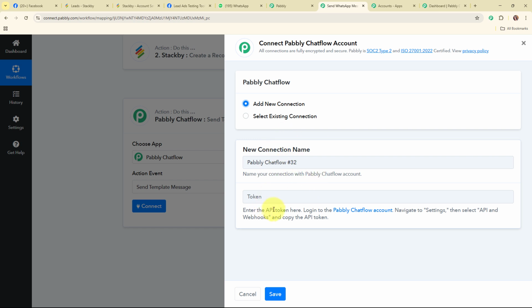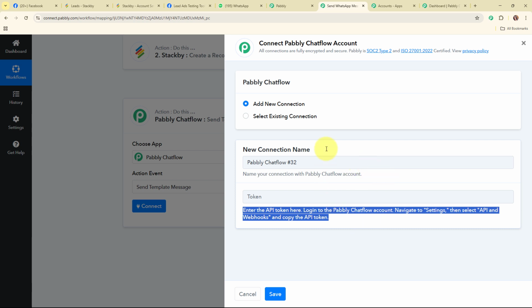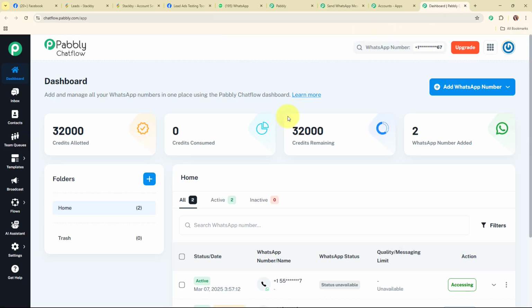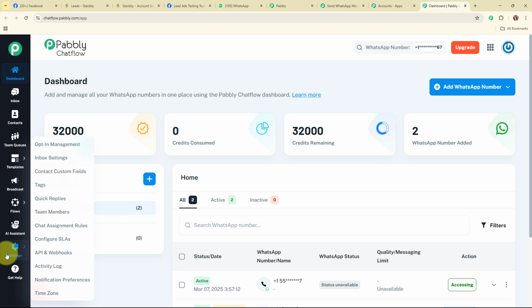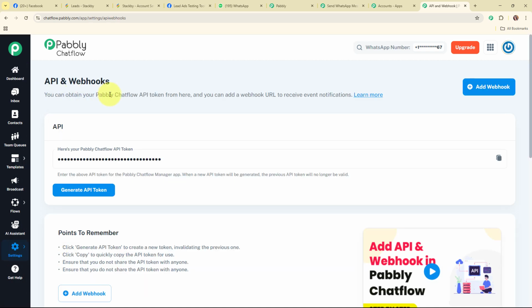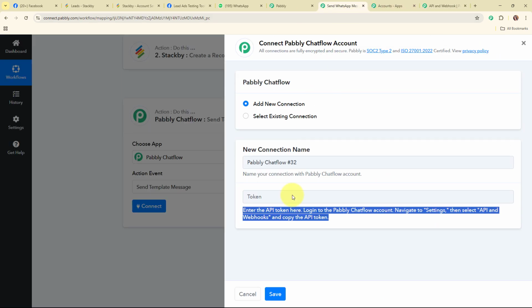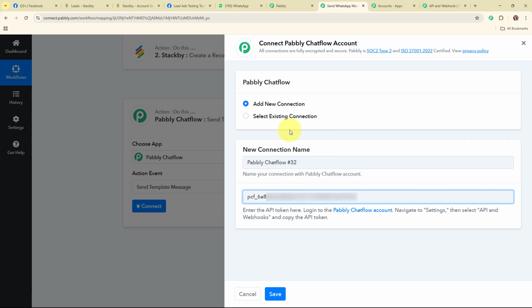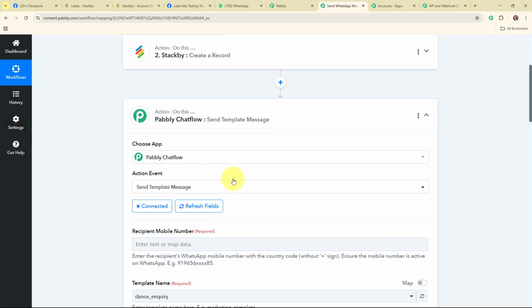And now to build a new connection, it is asking me to enter the API token. So following the instructions given below, I've already logged in to my Chatflow account, and from here I'm going to click on settings, and under settings you can see we have the option of API and webhooks. Now under this API and webhooks window you can see the API token. So I'm going to generate the API token, and then I'm going to copy the API token, move back to Pabbly's workflow, and paste the API token. So this is the API token, and now after entering the API token I'm going to click on this save. And here you can see we are now successfully connected.